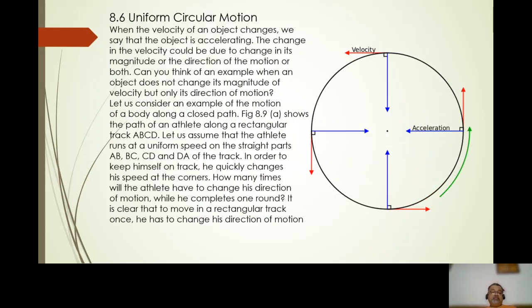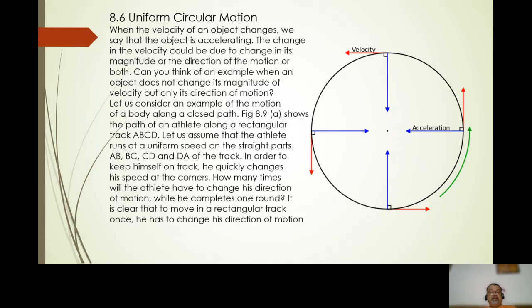Uniform circular motion. When the velocity of an object changes, we say that the object is accelerating. The change in the velocity could be due to change in its magnitude or the direction of the motion, or both. Can you think of an example when an object does not change its magnitude of velocity but only the direction of motion? Let us consider an example of motion of a body along a closed path.